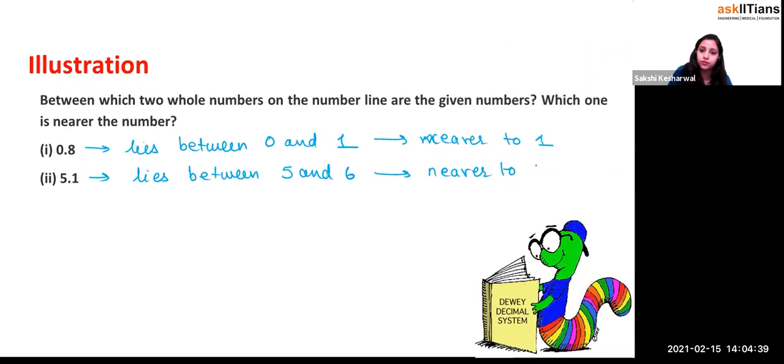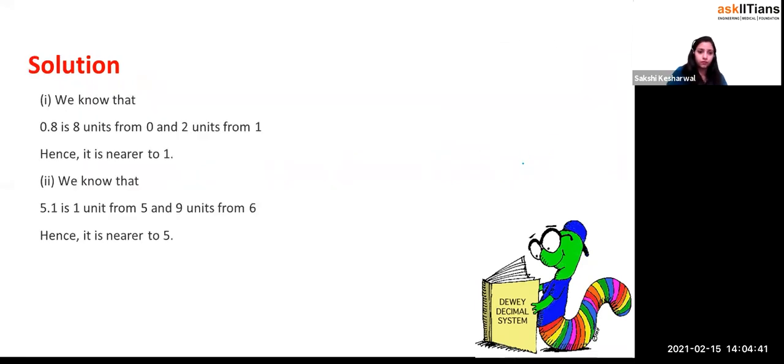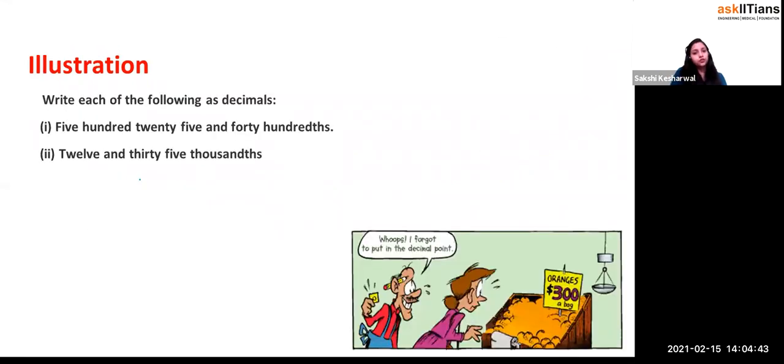Okay, now write each of the following as a decimal. 525 and 40 hundredths. This is written as 525 plus 40 by 100, so can I write this as 525.40, right?